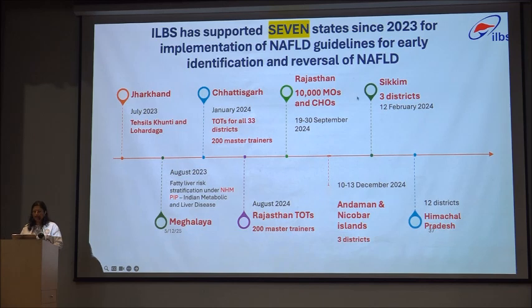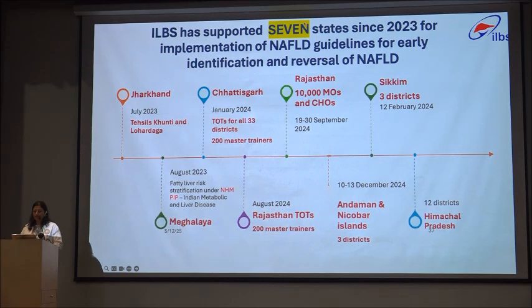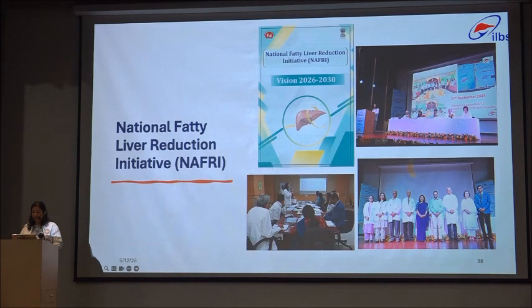And ILBS has so far supported 7 states since 2023, since the guidelines were first released in 2021, for implementation of these guidelines. So all these states have been supported by ILBS. Another policy initiative is the launch of the first expert consultation on the National Fatty Liver Reduction Initiative here. It aims to establish a comprehensive, multifaceted approach to combat the prevalence of fatty liver and mitigate its far-reaching impacts, like HCC, on the country's health and economic landscape.